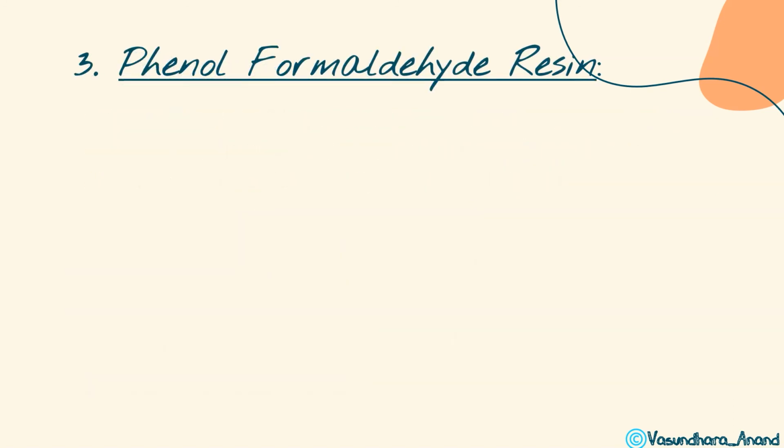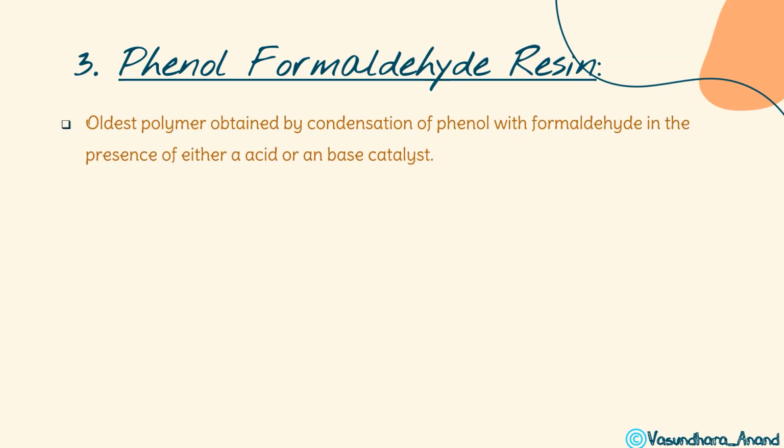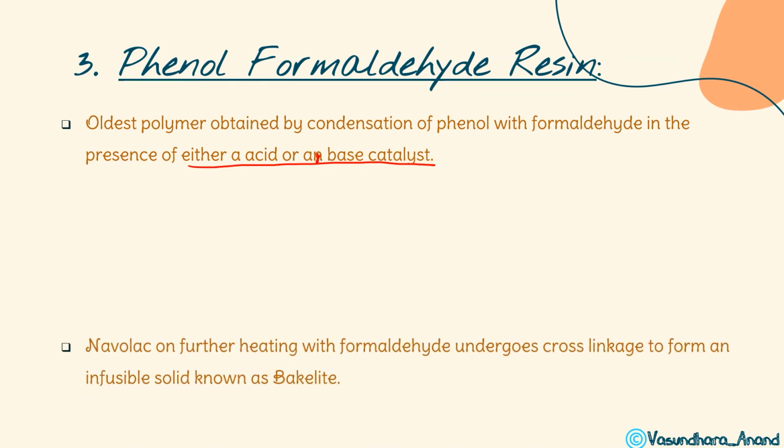Next, phenol formaldehyde resin. It is again one of the important resins over there. It is the oldest polymer, obtained by condensation of phenol with formaldehyde in presence of either an acid or a base catalyst. Acid or base catalyst के presence में होगा ये reaction. Okay. So how is it when there's phenol and formaldehyde?